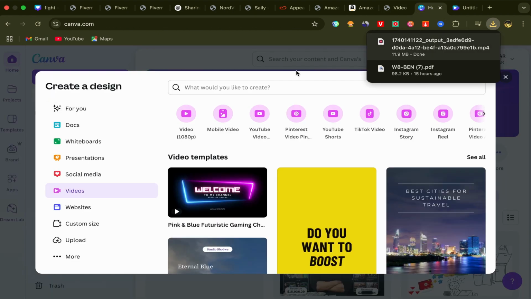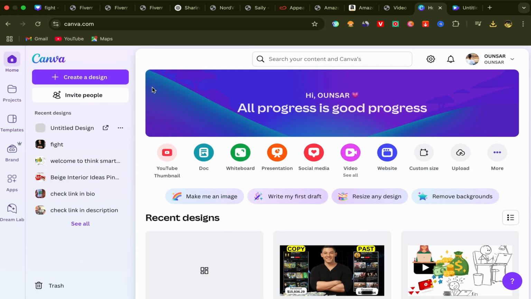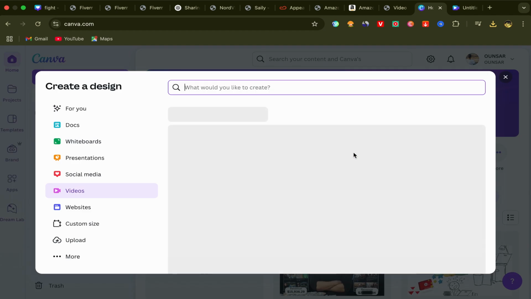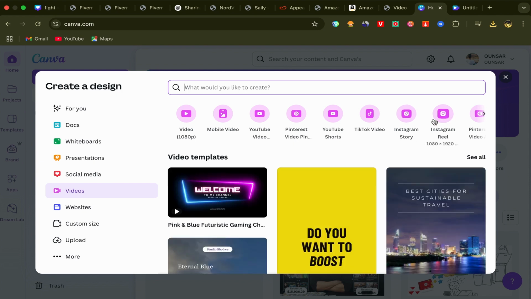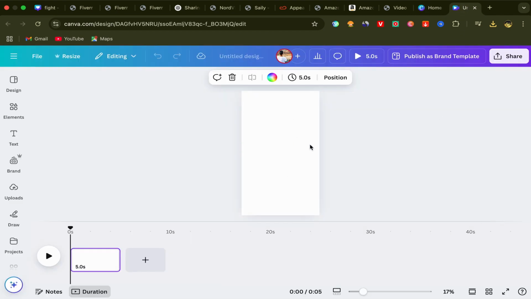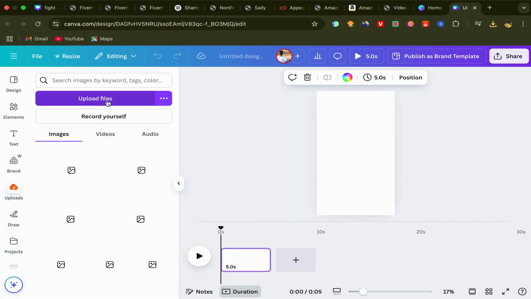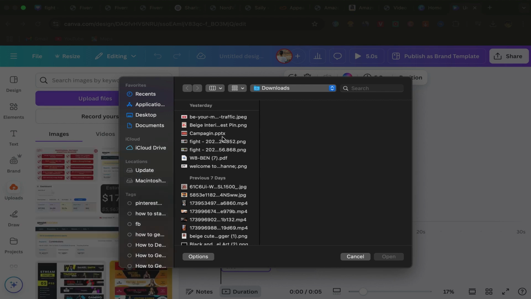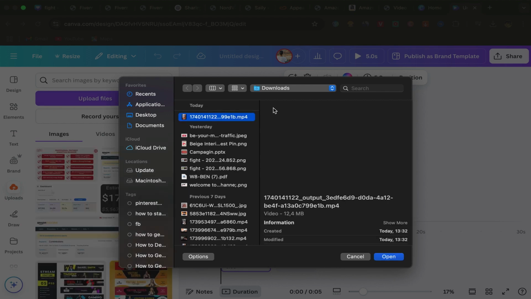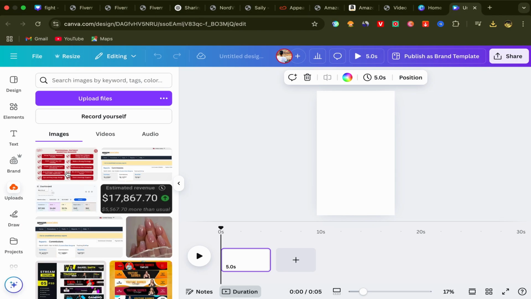Next step, you will go to Google and search for Canva. Search for this website. It's free and easy to use. After you finish your sign up process, this will be your home page. Just click here on video and click on Instagram Reel. Choose this one. And here you go. You will be directly on this page. Click over here on upload, click on upload file, and just upload the video that you downloaded from Amazon, this one about weight loss products. Click on open, and here you go.